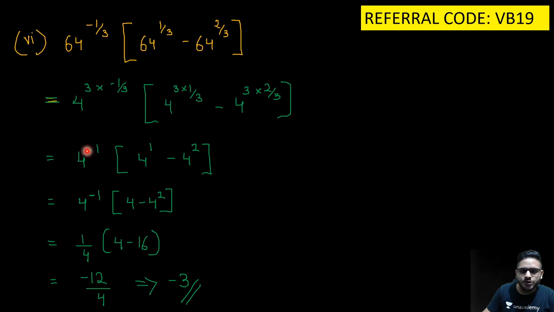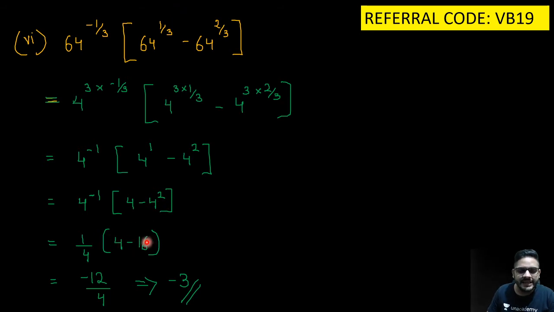Then we got 4 raised to the power minus 1. Again 4 raised to the power minus 1. ये 1 upon 4 हो गया. Okay. 64 cube 64, 1 upon 3 the whole raised to the power 1 upon 3. 4 cube into 1 upon 3. ये 3 3 कट. So 4, 1 बचा. ये 4 हो गया. ये 4 रह गया. यहाँ पे ये 3 3 कट हो गया. So ये स्क्वायर बचा. 16 हो गया.